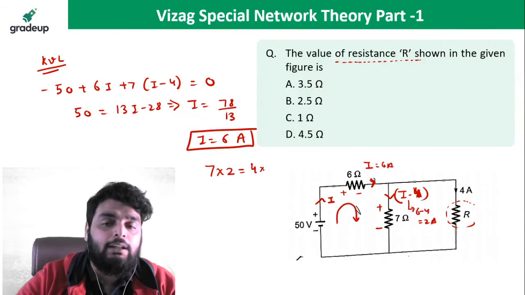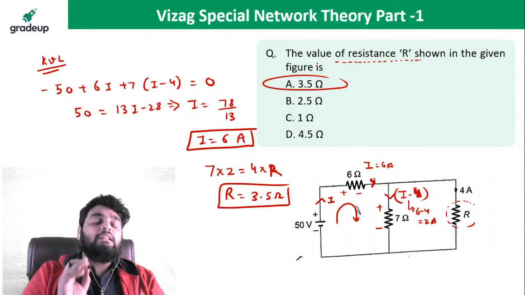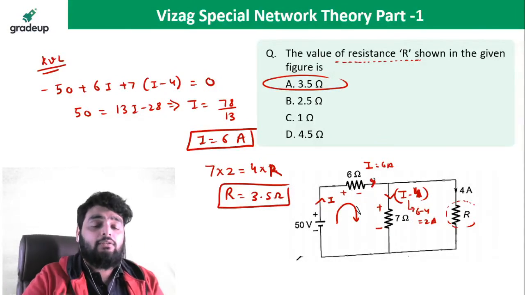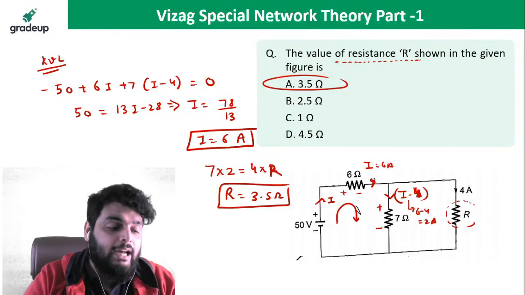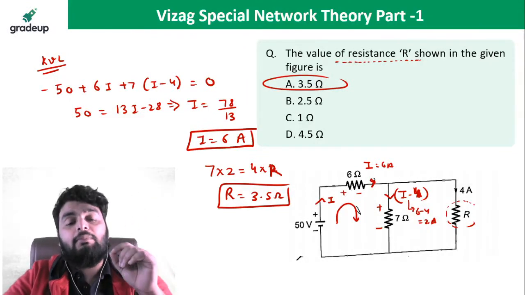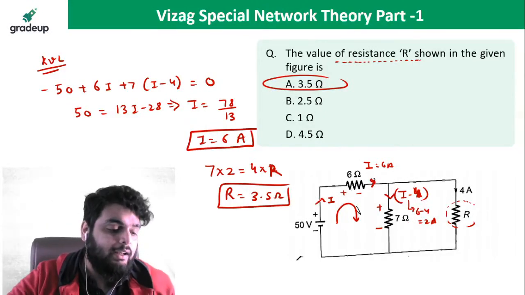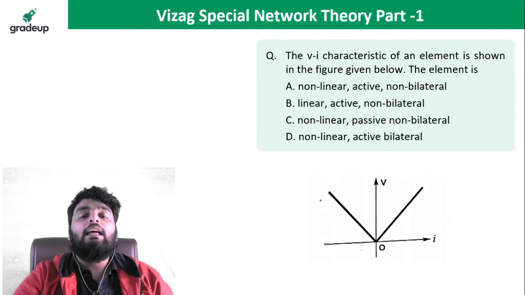It will be 4 multiplied by R. So R comes out to be 3.5 ohm. Option A. See, in this small question, we have seen two concepts very clearly. First of all, KVL. Second is that if you have parallel branches, the voltage of those branches will be the same. Remember, this is a very basic thing. Okay, correct. Abhi has given the right answer. Next question.